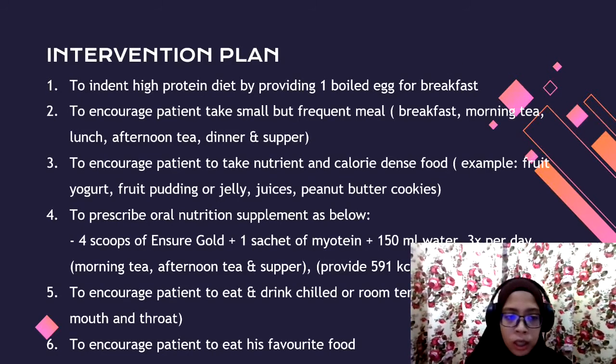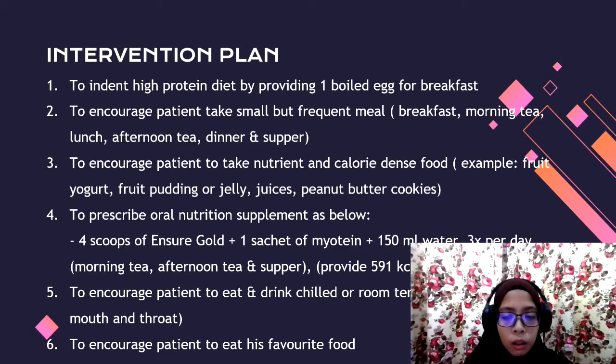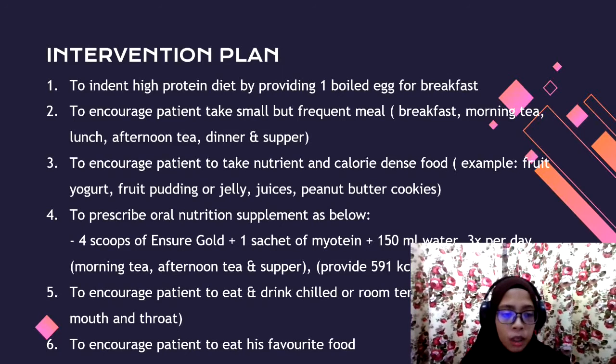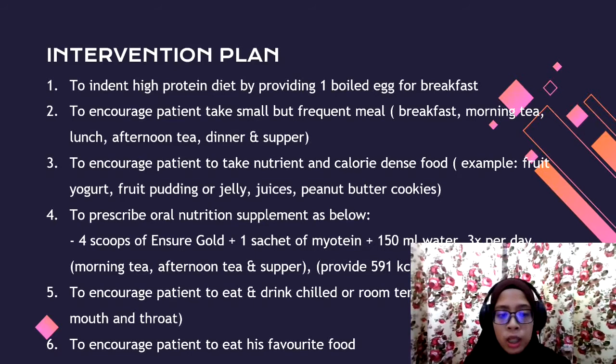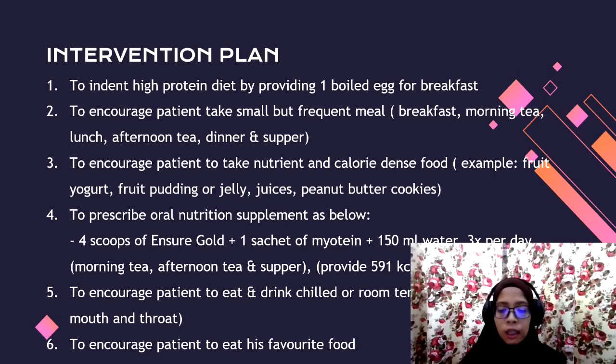And the fourth one is to prescribe oral nutrition supplement, which is 4 scoops of Fancier Gold with 1 sachet of biotin with 150 ml of water, 3 times per day, for morning tea, afternoon tea, and supper, that will provide around 591 kcal and 36 grams of protein. Next is to encourage the patient to eat and drink chilled or room temperature food as the patient has a sore mouth and throat. And last is to encourage the patient to eat his favorite food in order to increase dietary intake.